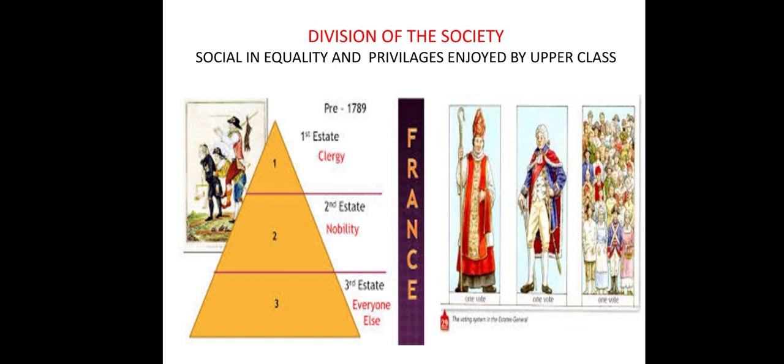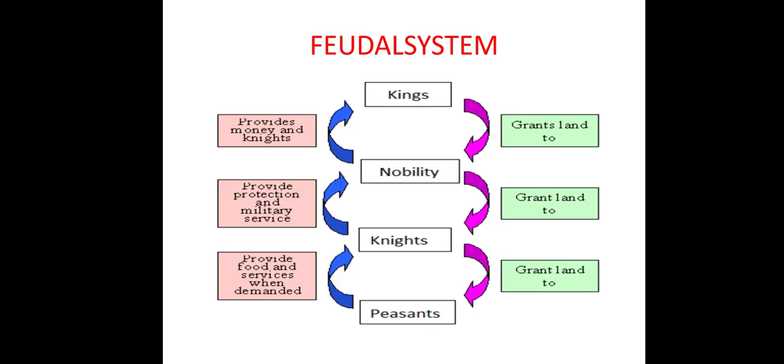You can see the pyramidical structure of the division of French society: first estate, second estate, third estate. And you can see the dressing styles. So there was a feudal system that existed in France before the revolution. In this picture you can see the king on the top, then nobles, knights, and peasants. The complete land is under the control of the king. The king gives land to nobles, nobles to the knights, and knights to peasants.